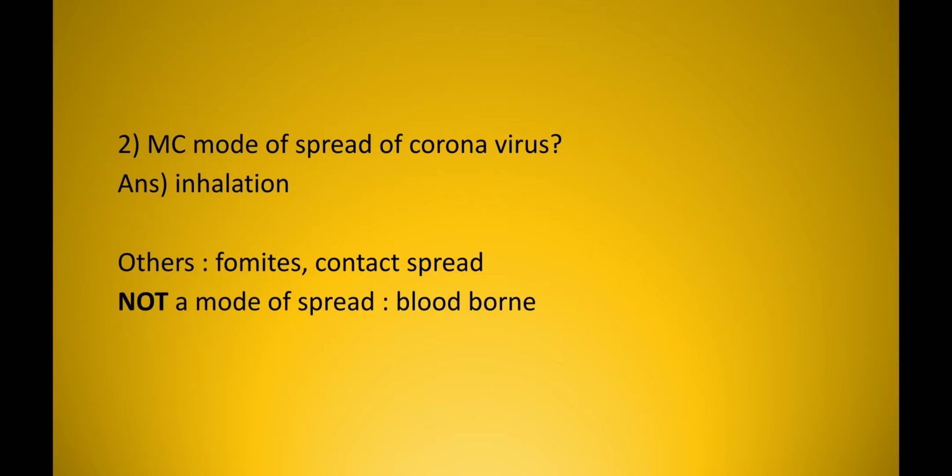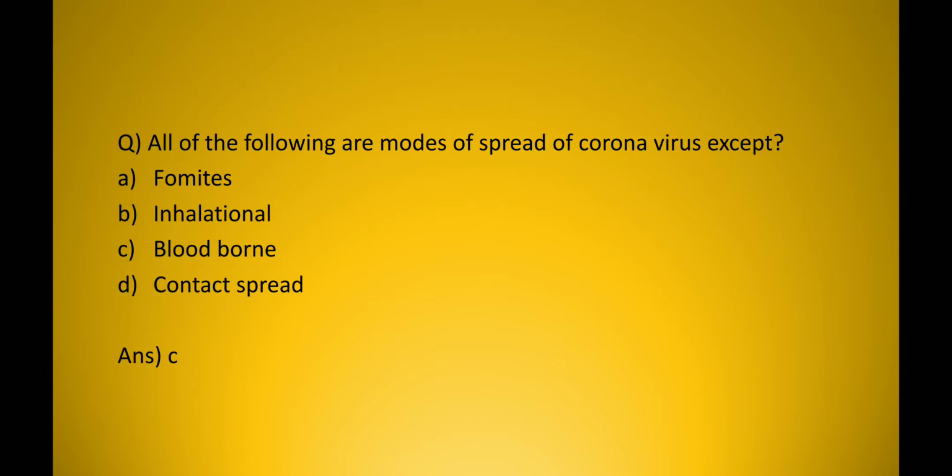Most common mode of spread of coronavirus: inhalation. The other modes of spread are fomites and contact spread. Which is not a mode of spread of coronavirus? Bloodborne. So this can be asked in such a format. All of the following are modes of spread of coronavirus except: A. Fomites, B. Inhalational, C. Bloodborne, D. Contact spread. So the answer is C, bloodborne.